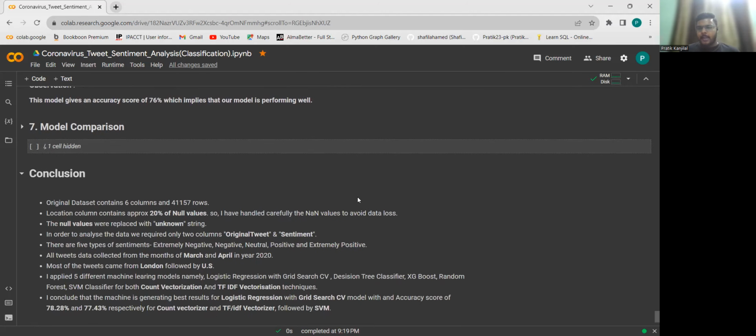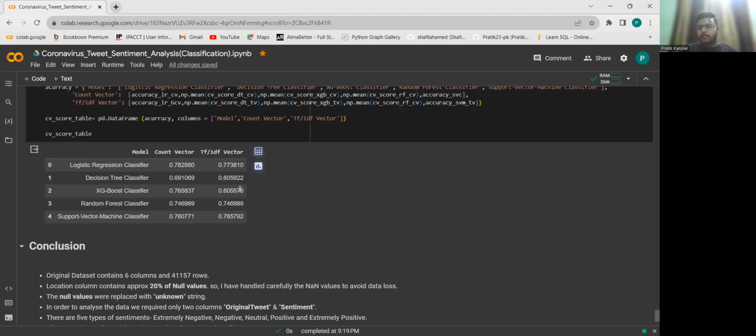So these are the 5 models for each vectorizer. For 2 vectorizers, I have used 10 models over here. Every model has its unique accuracy score. Now we are going to compare which model performs the best, and that becomes our best selected model.